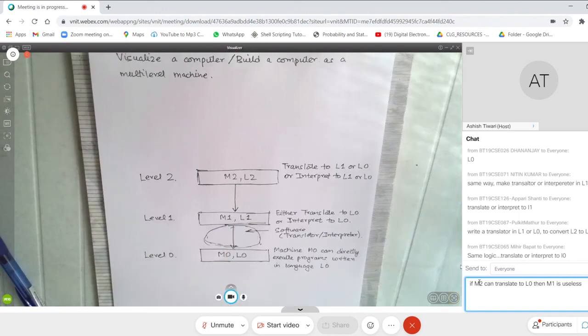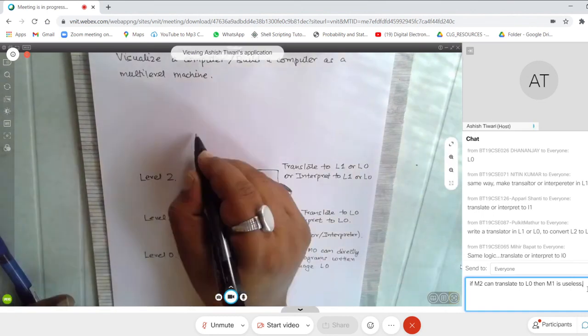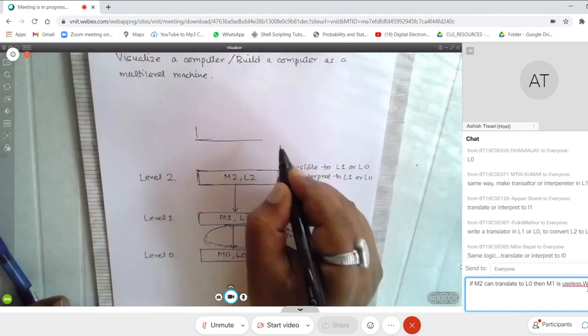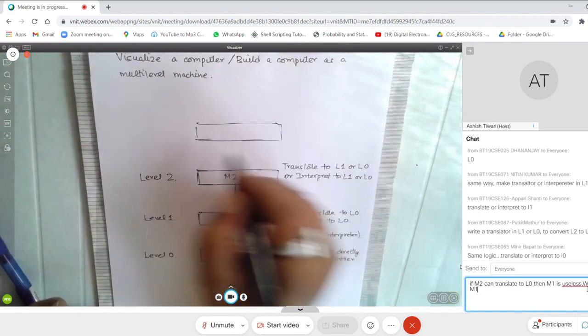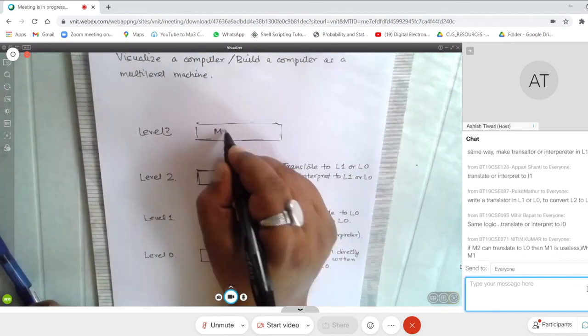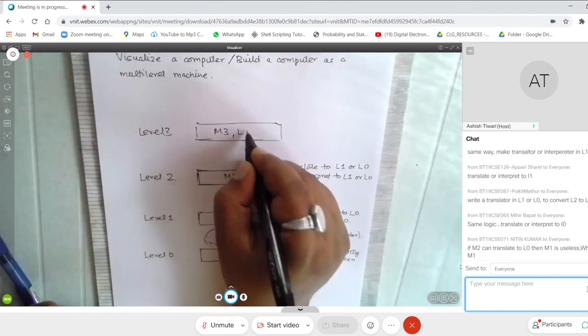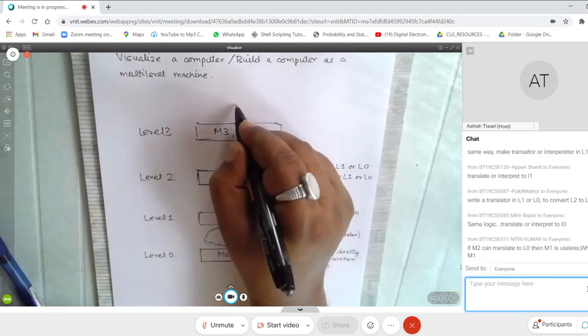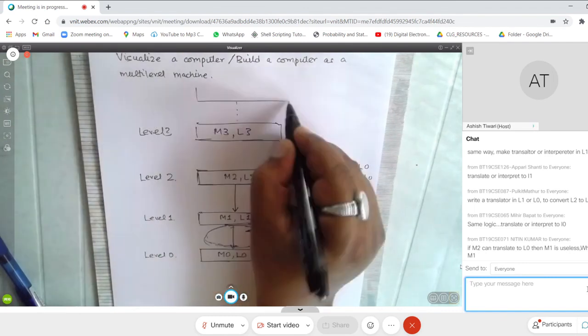Is this fine with everybody? And then you can keep on taking this further. You can have a level 3, build a machine called M3, L3, and so on, till you have the nth level.